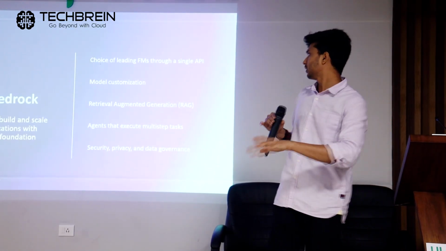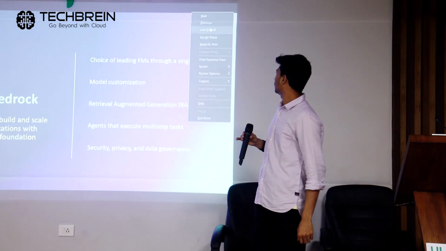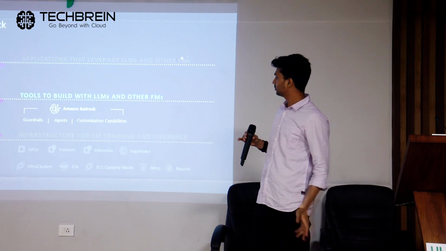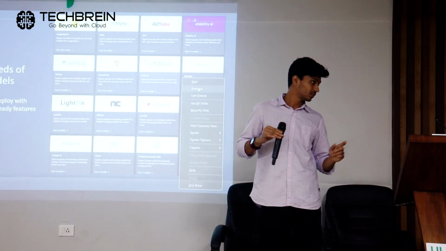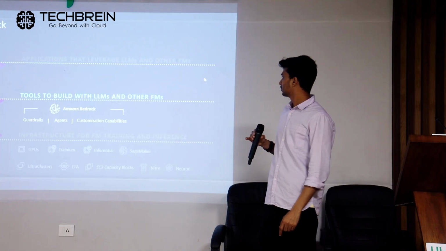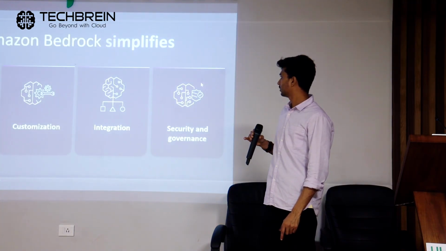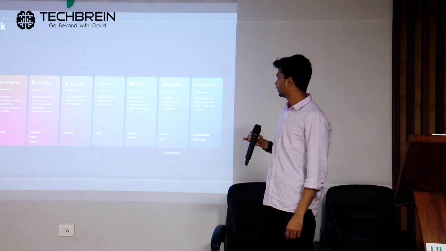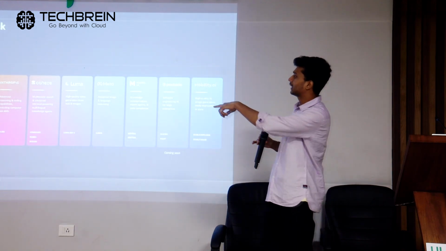Can you go back? Go to the next slide. I think the third or fourth slide from here.